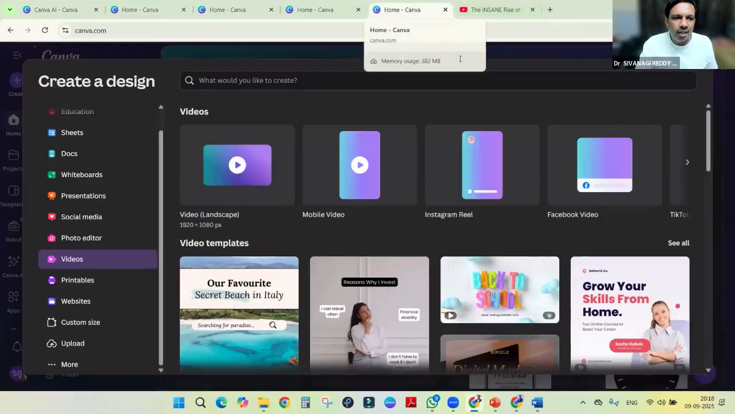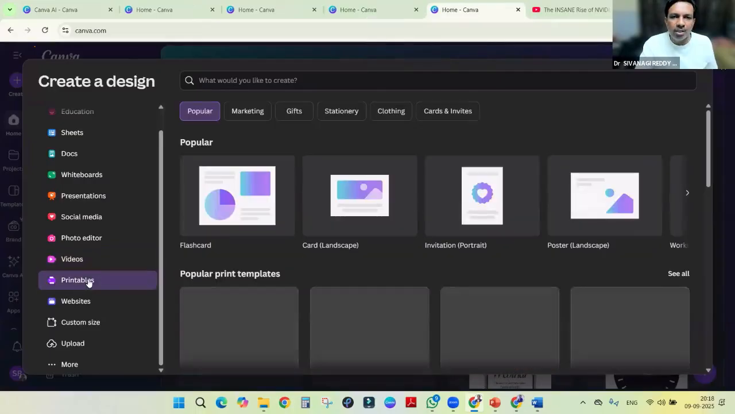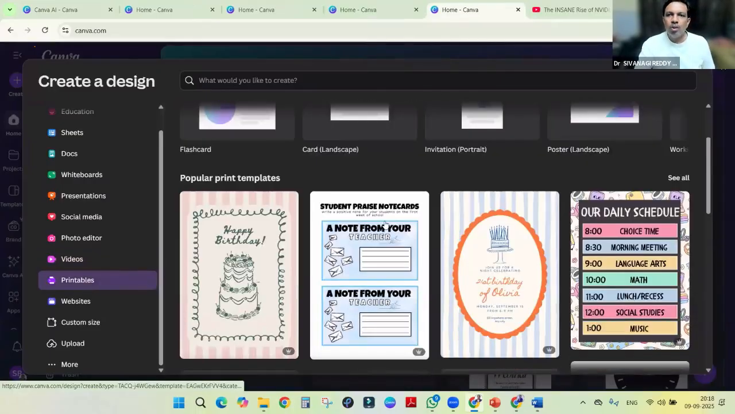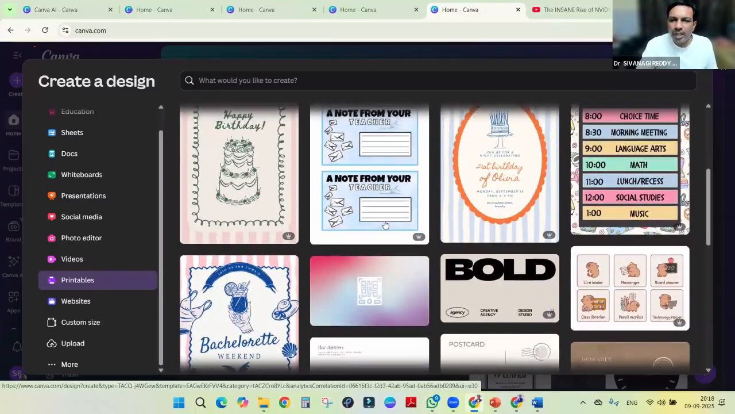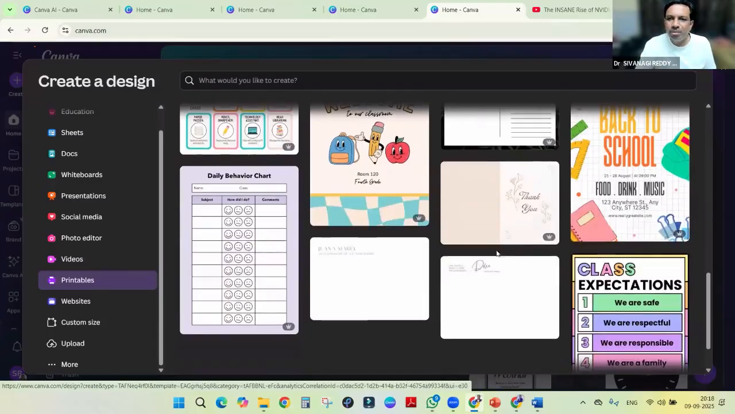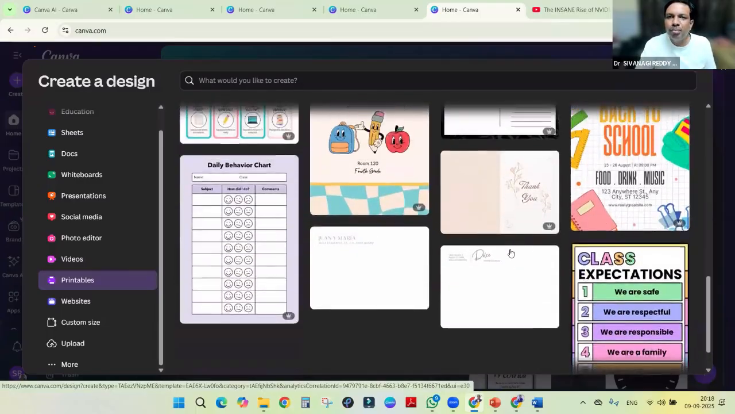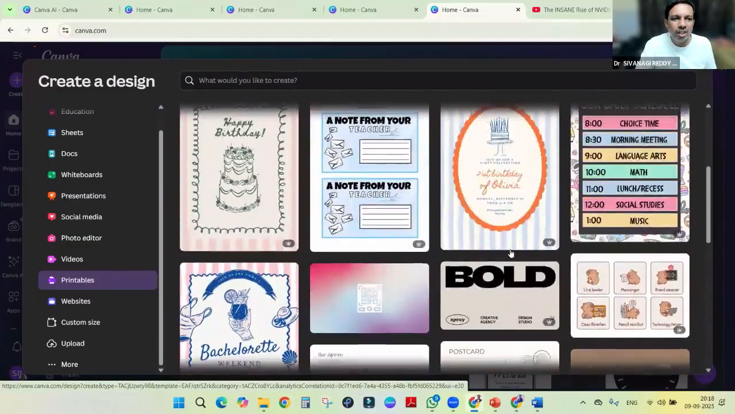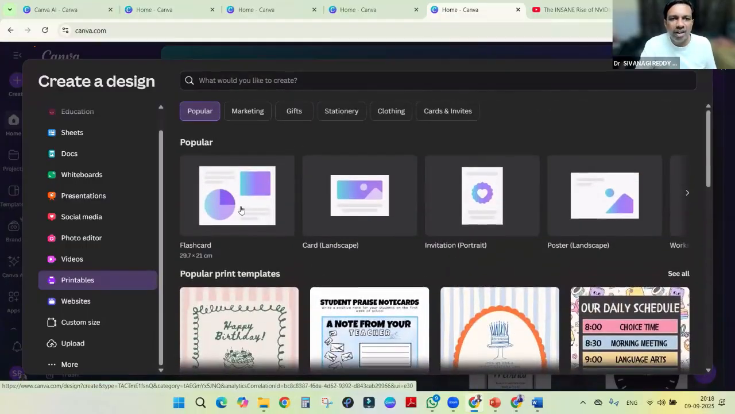Right? Then printables. So for school kids, if anybody is there or if you want to make any designs and print for your classroom work, you can do it here.